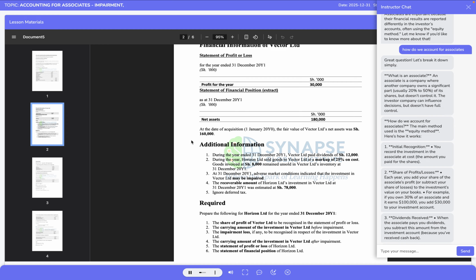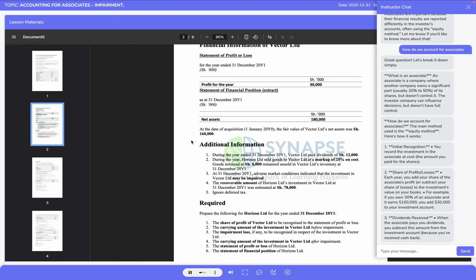Second, Horizon Limited sold goods to Vector Limited during the year at a markup of 25% on cost, and goods invoiced at 8,000 remained unsold in Vector Ltd's inventory at the year end. This introduces the concept of unrealized profit on downstream transactions, which must be eliminated to the extent of the investor's interest when determining the share of profit from the associate.